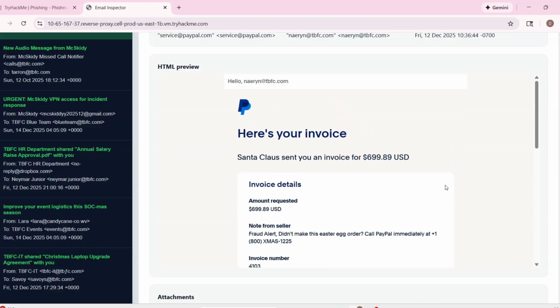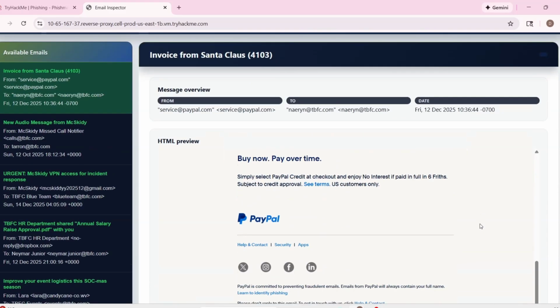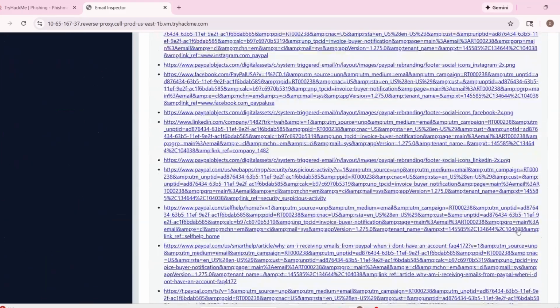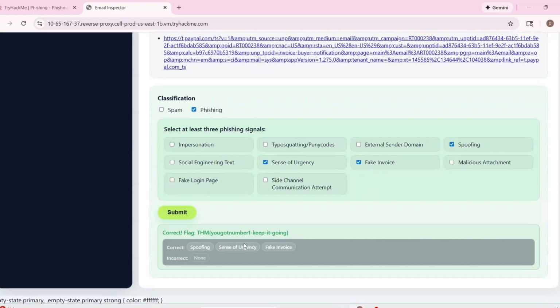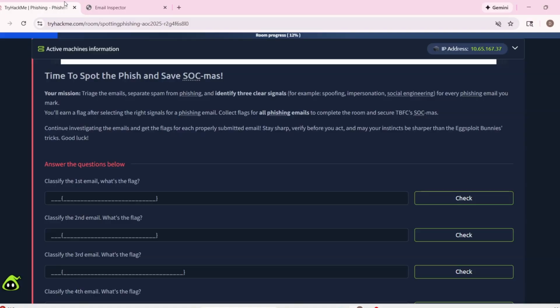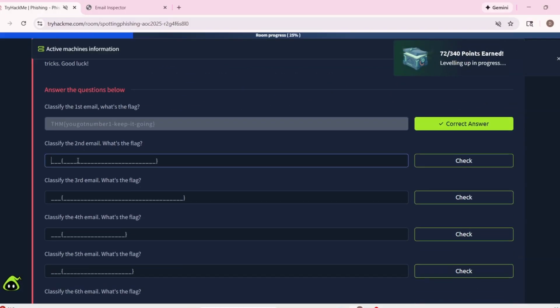Order. I will say honestly, spoofing. Is it here? And most probably sense of urgency for the invoice. So we can try this. Okay, it's correct. So now we have the flag. I think we can copy it here, paste it, and check, and it's working.